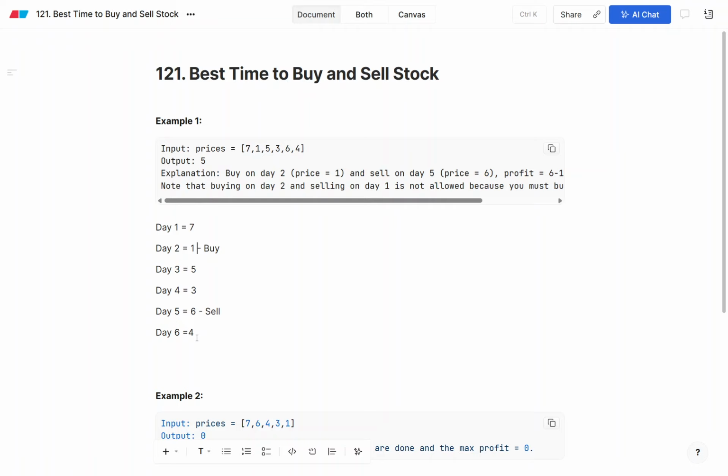The second way is the brute force approach, where you will keep tracking using two pointers, and using two pairs you will be subtracting on each day, and you will be using Math.max to find the max profit. But if you are using two loops, it will take the time complexity of O of n square.